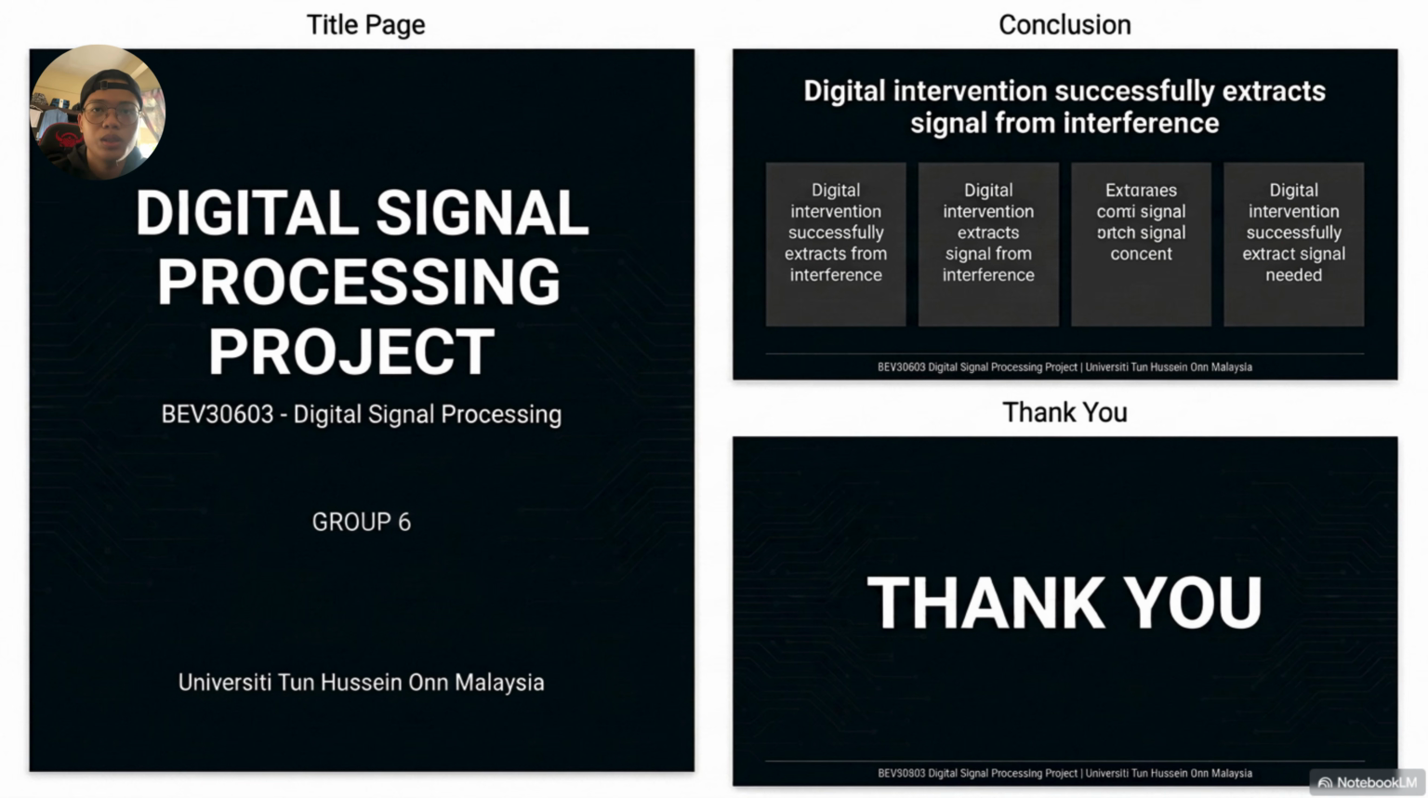So in conclusion, this project successfully developed an audio noise reduction system using an FIR low-pass filter in MATLAB. A real voice recording was used as the input signal, and white Gaussian noise was added to simulate a noisy environment. The noisy signal was then filtered using a 120th order FIR low-pass filter designed with a Hamming window. The simulation results show that the filter effectively reduced background noise while preserving the important speech components.